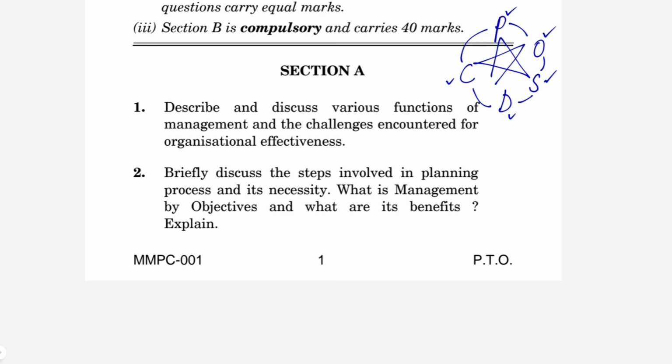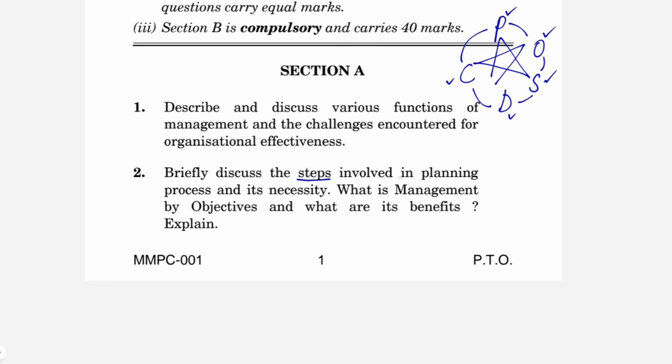Now, the next is: briefly discuss the steps involved in the planning process and its necessity. What is management by objectives and what are its benefits? Explain. Management by objectives, again, is a very important topic. For the planning process, you can start by defining what you understand by planning, and what the nature or characteristics of planning are. Then you can write a brief about the various types of planning, based upon time and situation, like strategic planning, tactical planning and operational planning. Whatever gist about planning you can write.